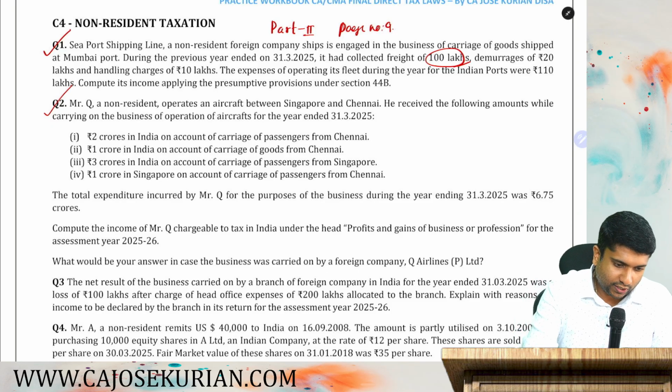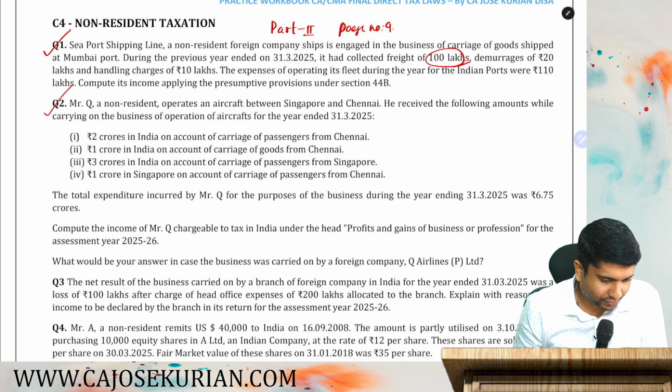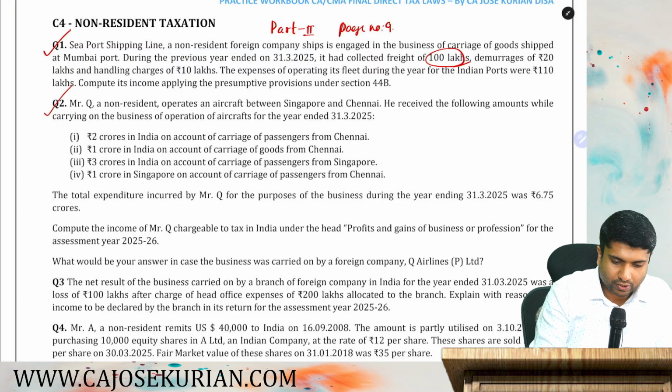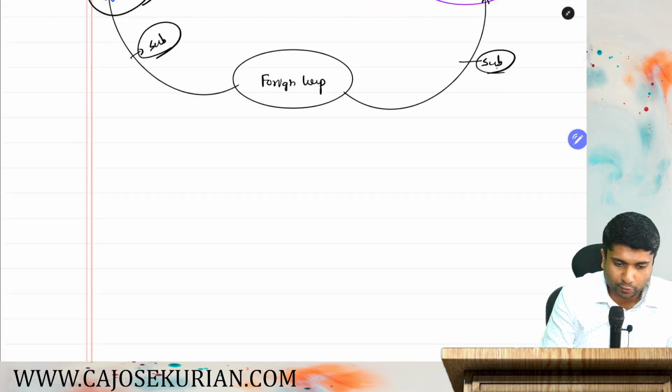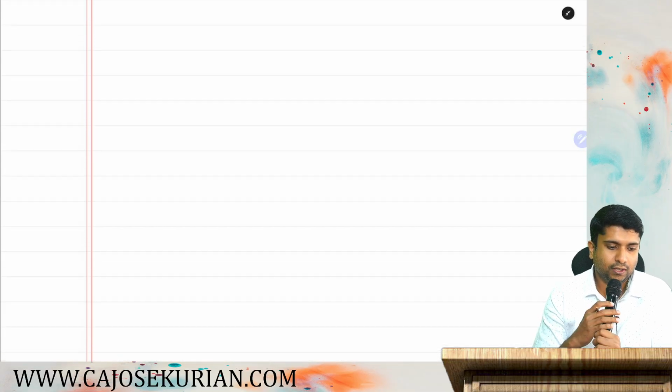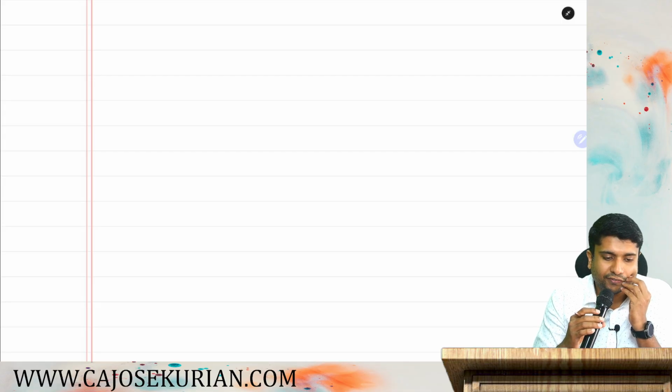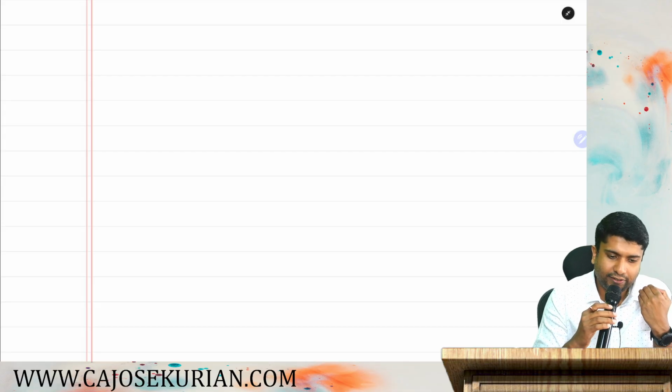Question number 2, let's read Q2 and finish off that as well. So listen, what are they saying? Mr. Q, a non-resident, operates an aircraft between Singapore and Chennai and he received the following amounts while carrying on the business of operation of aircraft for the year ended 31st March 2025.